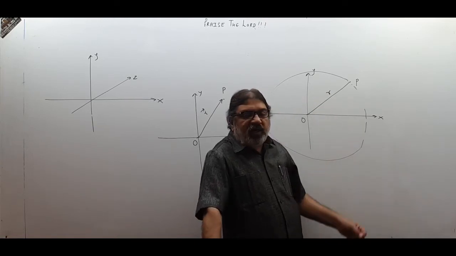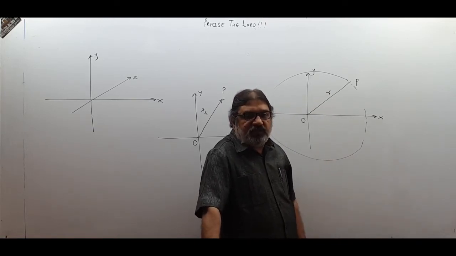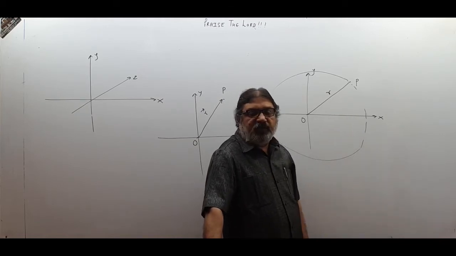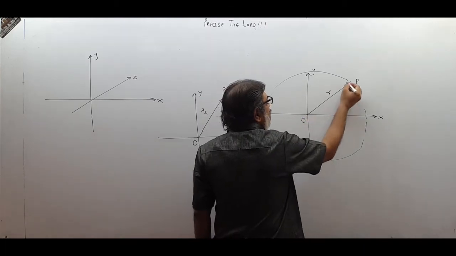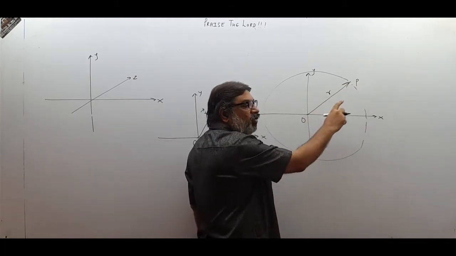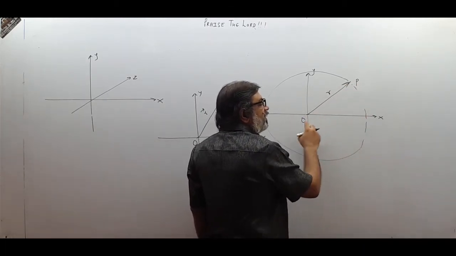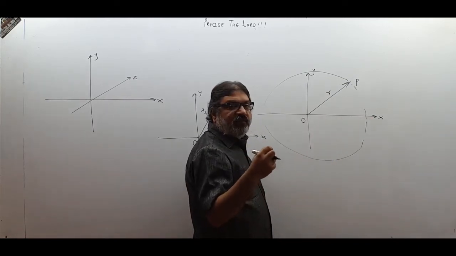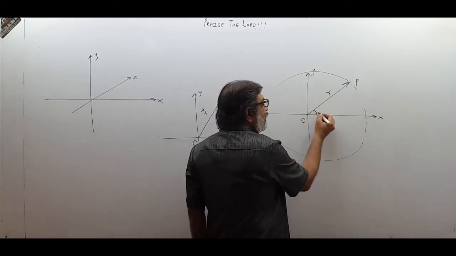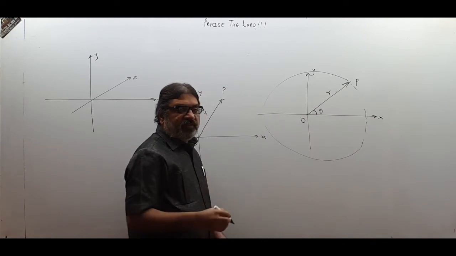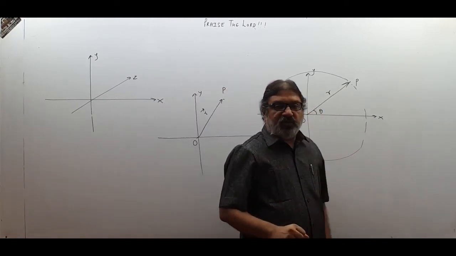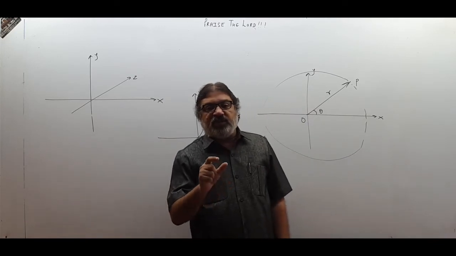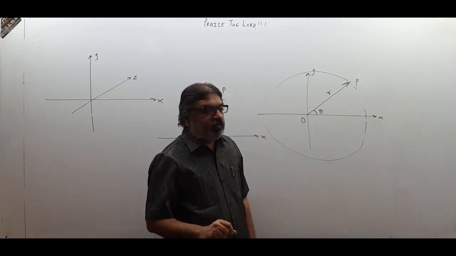So apart from R, apart from the distance of the body from the origin, or of the particle, or of the point from the origin, we will also tell you this ray OP, how much angle it is making with positive direction of x-axis. How much angle it is making with positive direction of x-axis. This R and theta both will be given to you. So now you can ascertain unique position of a body.